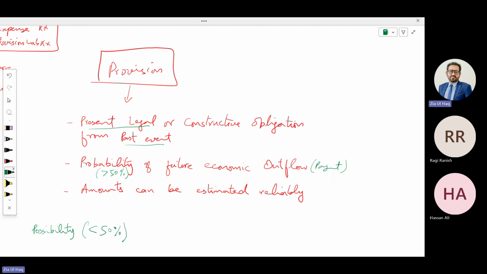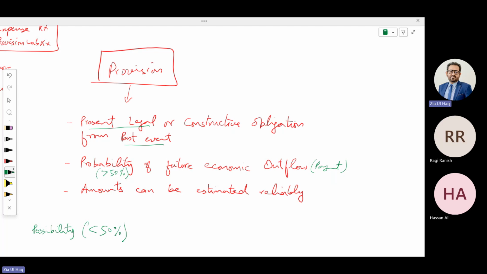So if any legal body has put in the fine, that is a present legal obligation from a past event. If there is a probability that the company needs to pay the fine, and the amount of the fine is also written on the fine letter, in that case there should be a provision. If the amount is not known, or there is no law, or there is no probability, there shouldn't be a provision. All three conditions should be fulfilled.